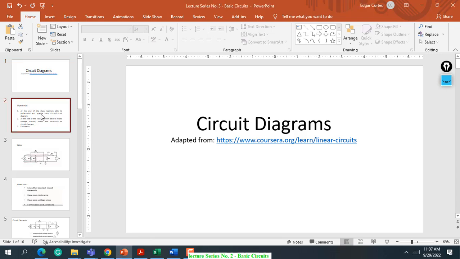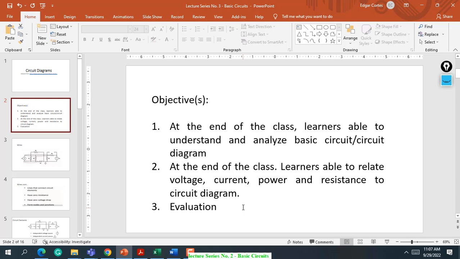Okay, but before on that, we have an objective. So at the end of the class, learners are able to understand and analyze basic circuit or circuit diagram. Also, learners are able to relate voltage, current, power, and resistance to the circuit diagram. And after that, we have an evaluation in the form of activity exercise. Later I'll explain kung unsa ni ato ang activity exercise. So I think it's clear to everybody what would be the direction of our class this morning.